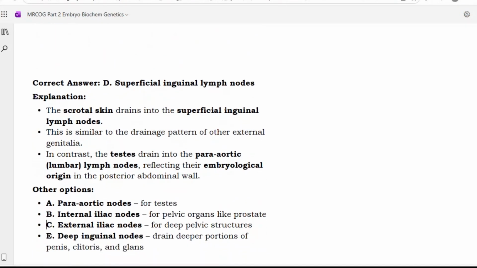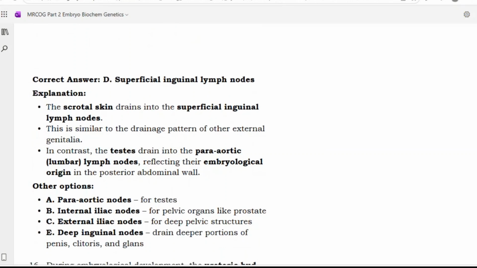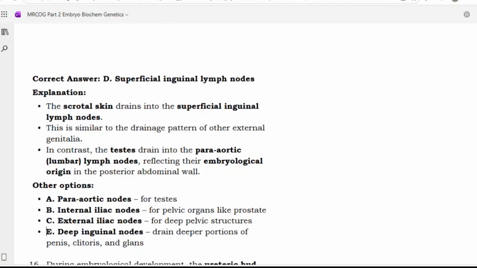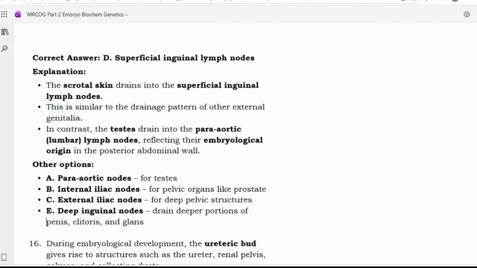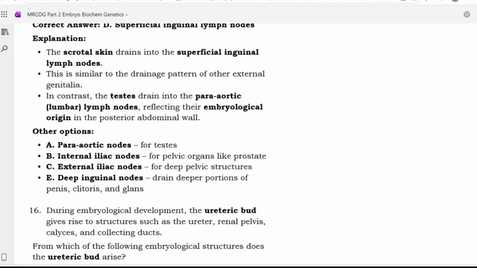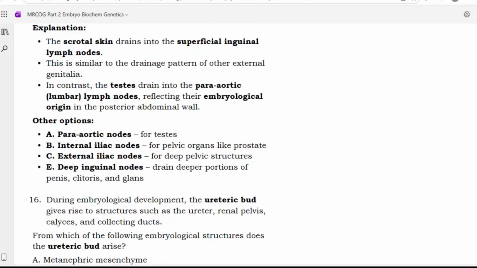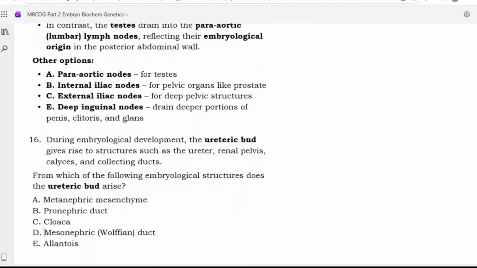The scrotal skin drains to the superficial inguinal lymph nodes. This is similar to the drainage pattern of the other external genitalia. In contrast, the testes drain to the para-aortic or lumbar lymph nodes, reflecting the embryological origin in the posterior abdominal wall. Internal iliac nodes drain pelvic organs like the prostate, external iliac nodes drain deep pelvic structures, and deep inguinal nodes drain deeper portions of the penis, clitoris, and glans.